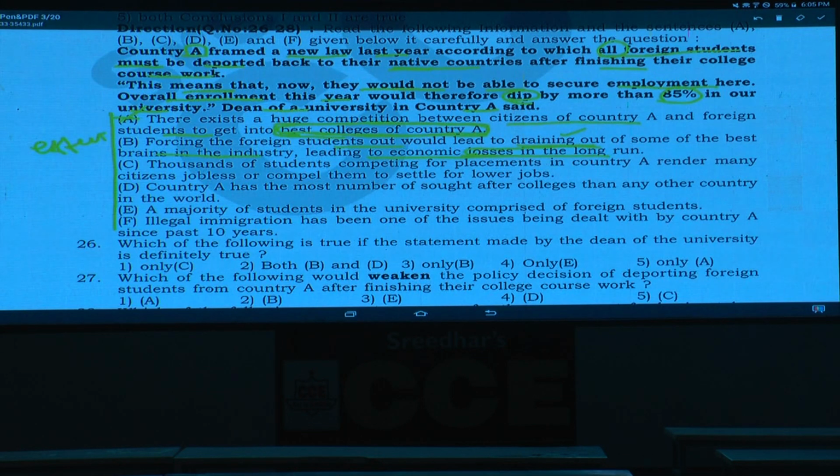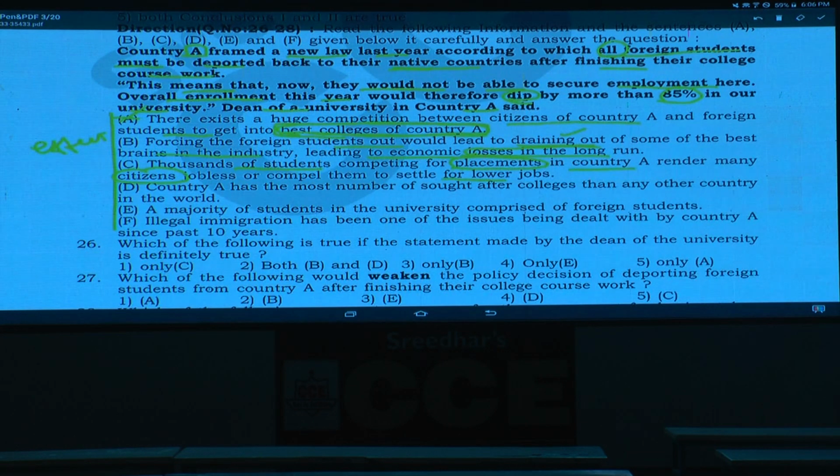If the question is about effect, you can opt for this choice. Then, thousands of students competing for placements in country A. Now here he is talking about placements. Thousands of students competing for placements in country A render many citizens jobless or compel them to settle for lower jobs. Many citizens means here he is talking about whom? The citizens of that country. As more and more outside people or foreign students are competing for the jobs in that country, what happens here? Hence there is no chance or opportunities for the citizens of that country.